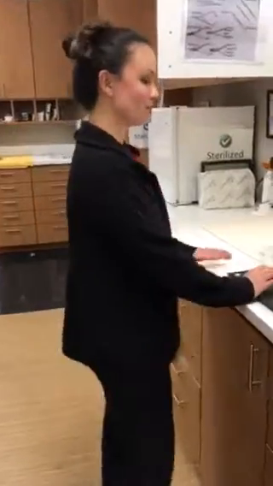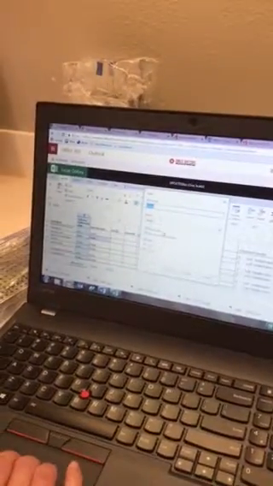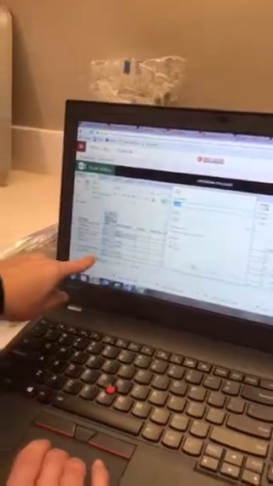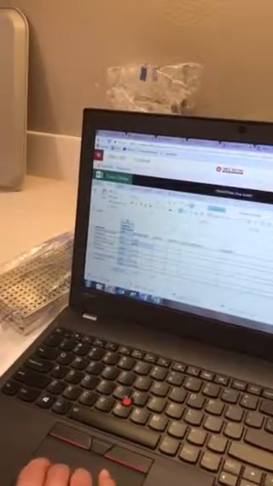Okay guys, so now I'm going to show you how to count crimp stops. I'm going to go to my list here. I'm at the crimp stops and I'm going to look for crimp stops. What I do is I go to "Tell me what you want to do," and I'm going to find, put in "crimp" and enter, and it'll take me straight to the crimp stops. Then I'm going to hit cancel.